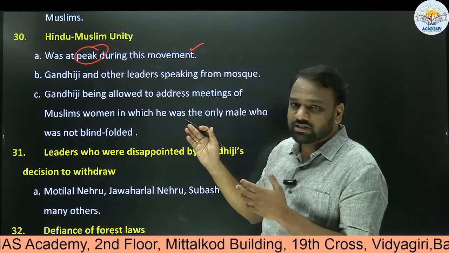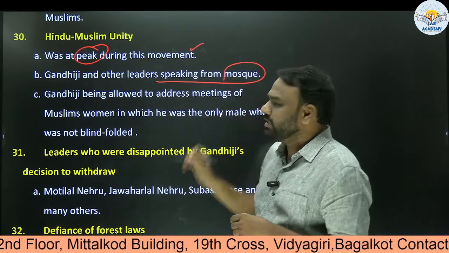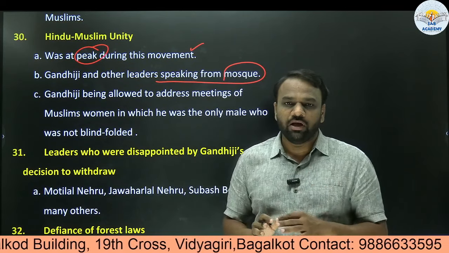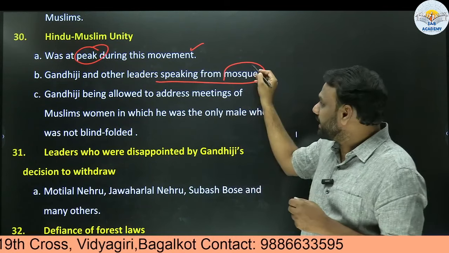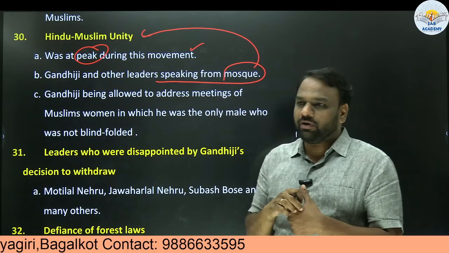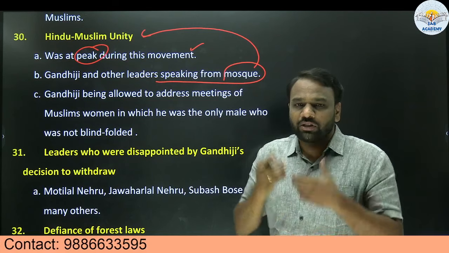We have a few examples over here. Gandhiji and other leaders spoke from mosques. Generally, people belonging to other religions are not allowed in a mosque or masjid. But here Gandhiji and other leaders were allowed to make their speeches, which indicates the level of Hindu-Muslim unity. And generally when males address Muslim women, they were blindfolded.